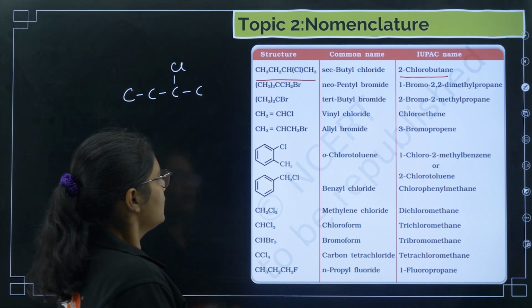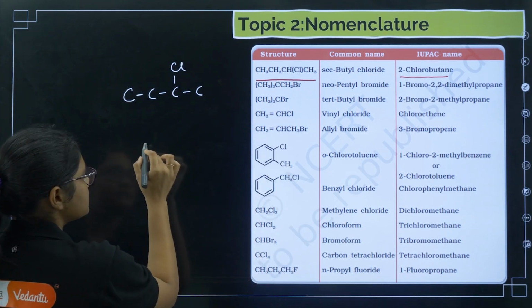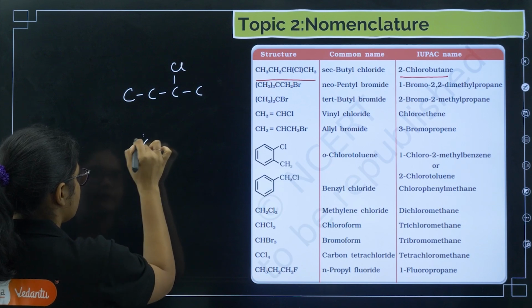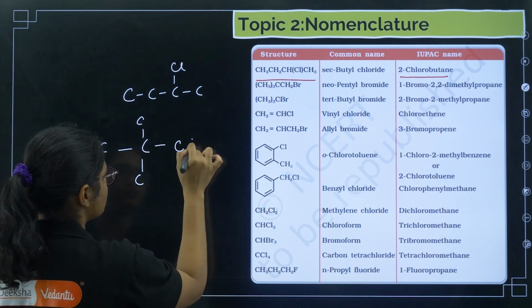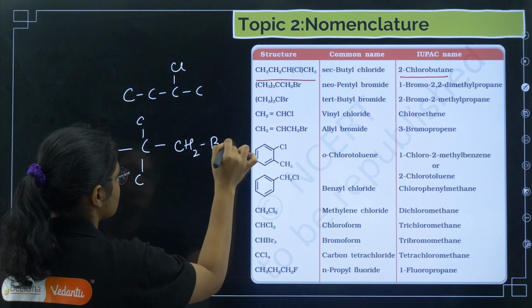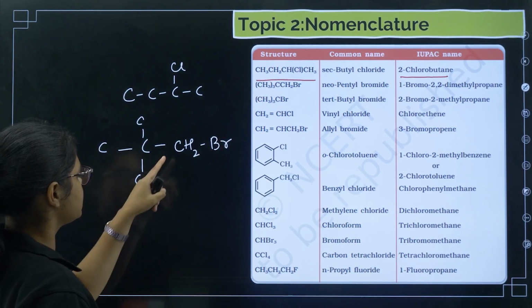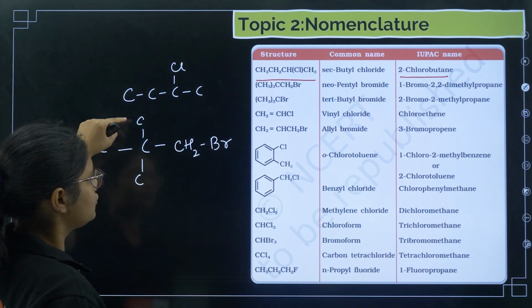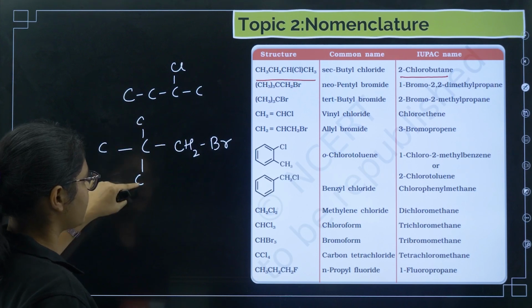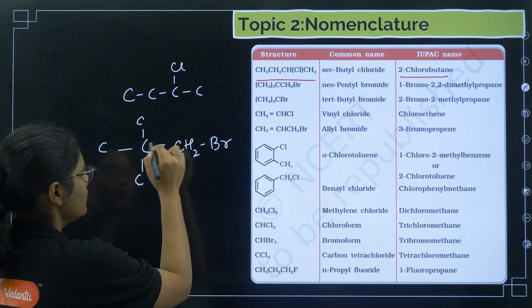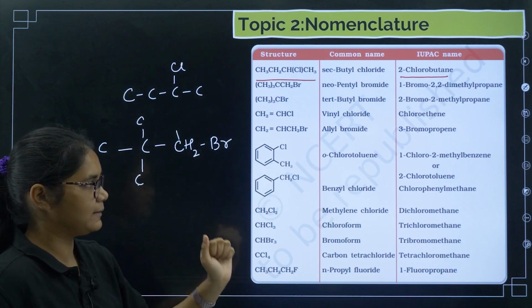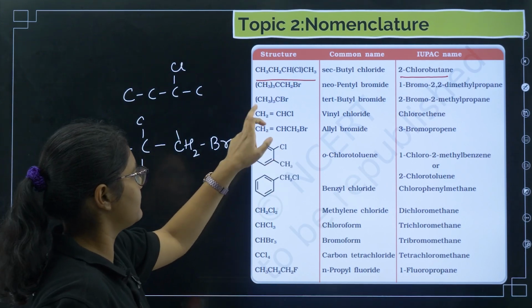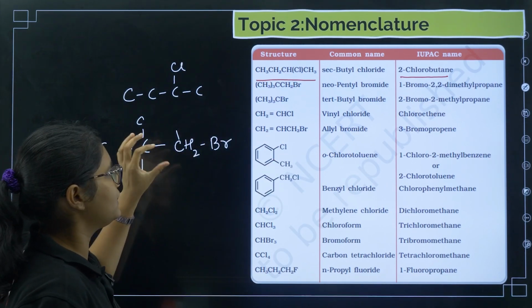Then you have this compound. We have 1 carbon and then it has 3 CH3, and then it has CH2 and then it has Br. Now if you see, this is 1, 2, 3. So 1-bromo-2,2-dimethyl propane. That IUPAC name you can do, but the thing that you have to remember is this is called neopentyl bromide.